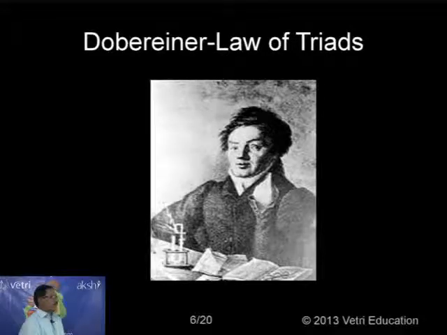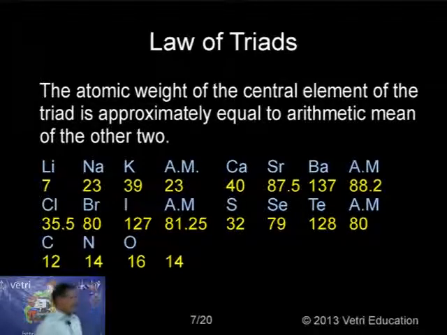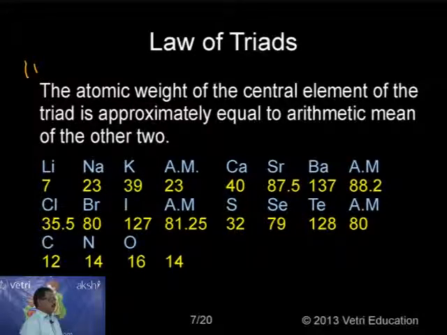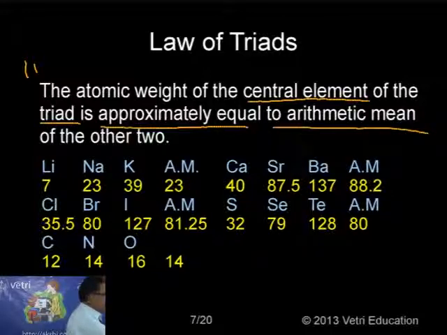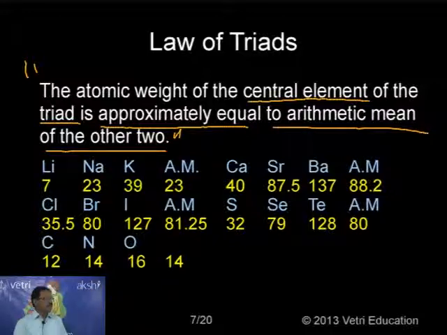So Dobereiner proposed the law of triads. What is the law of triads? Just see, this is the most important. The atomic weight of the central element of the triad, meaning three elements, is approximately equal to the arithmetic mean of the other two.